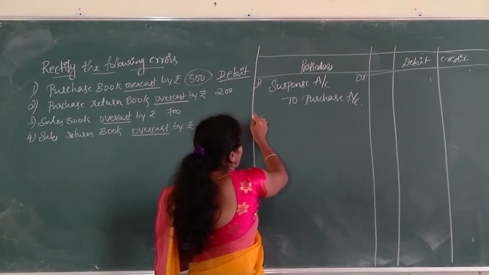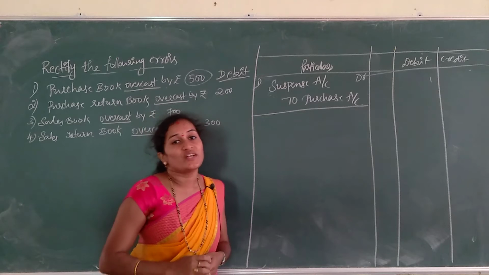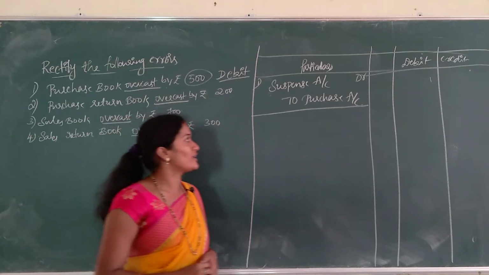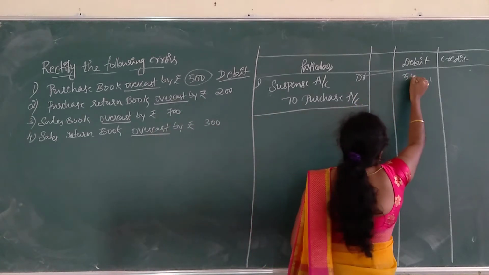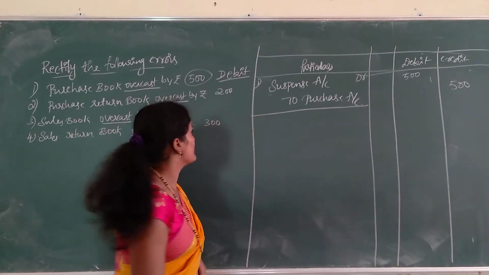Write the narration, that is purchase book overcast by rupees 500, now rectified. So that is the narration. What is the amount? 500. So this is the rectified journal entry.